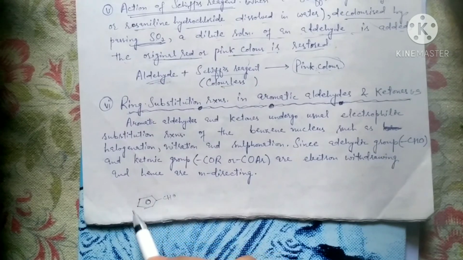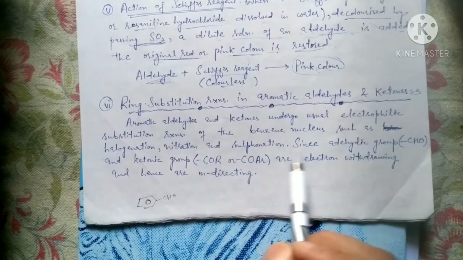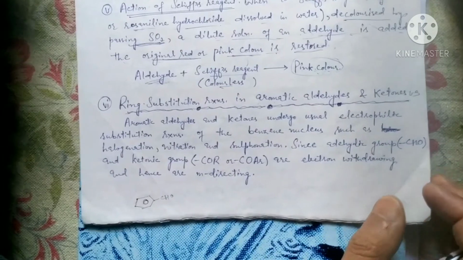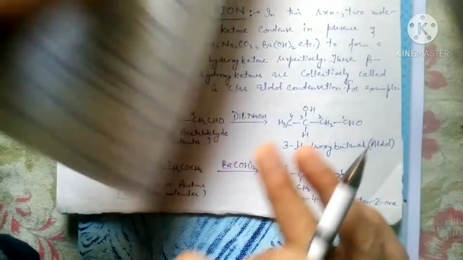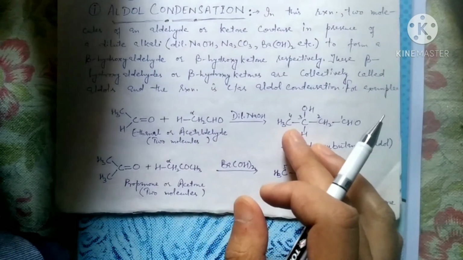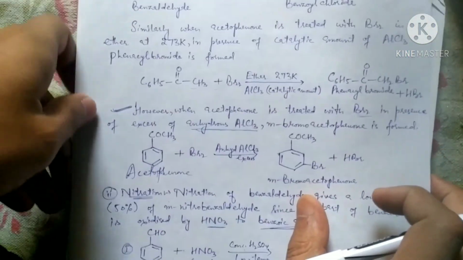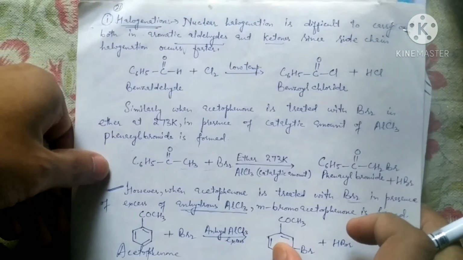Obviously the basic one is benzaldehyde. So have a look directly at important ring substitution reactions. First of all, halogenation.